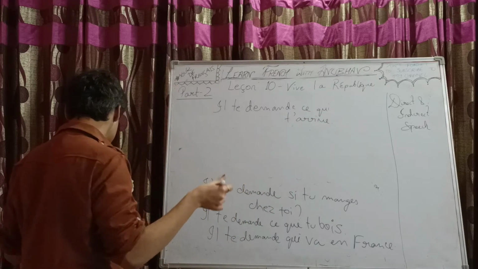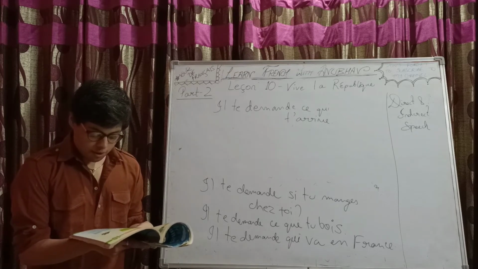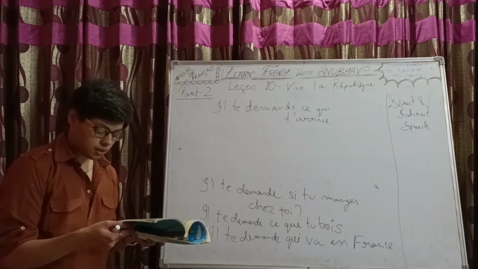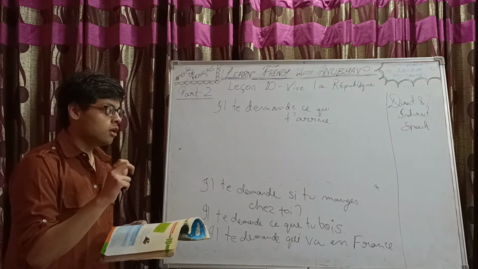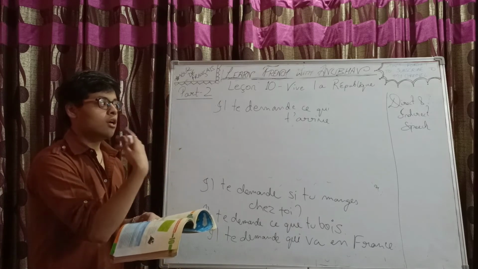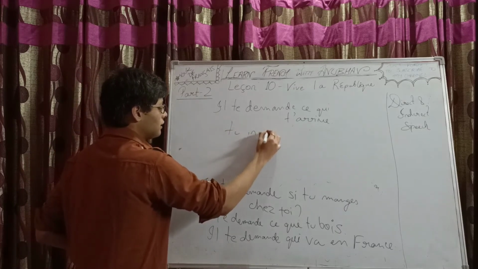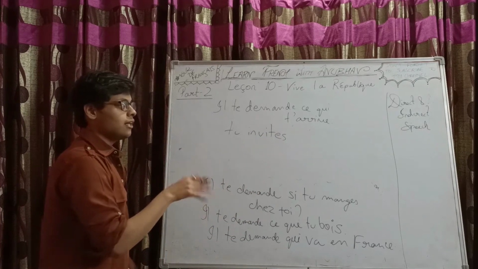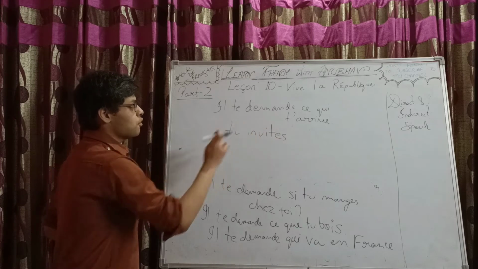Next we have qui invite tu ce soir? Who invited you this evening? Il te demande qui tu invites ce soir. So he asked you who you invited this evening. See, invite tu, inversion. That became normal form, with the subject first and then the verb afterwards. The inversion got removed, right? It became tu invite instead of invite tu. So in direct speech, if inversion is there, then in indirect it will go back to normal, subject first and then the verb.